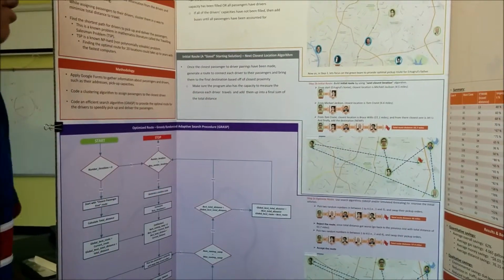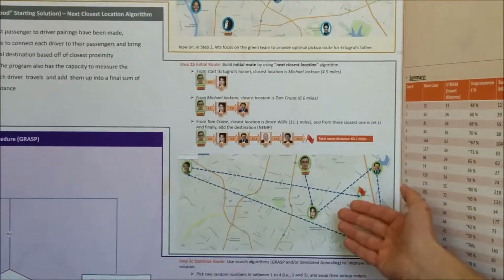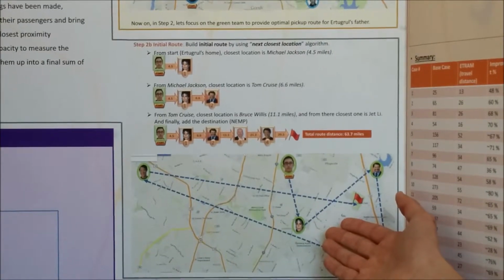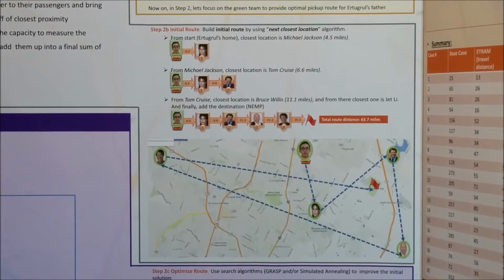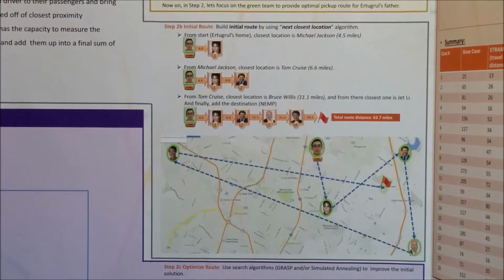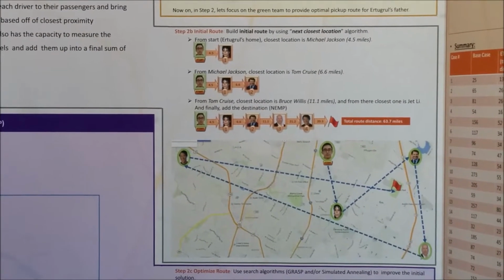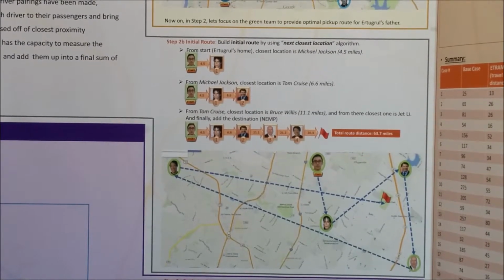Then a good initial starting solution is created based off of closest cluster. As you can see here, I start off from the starting location and move over to pick up Michael Jackson instead of Jet Li because Michael Jackson happens to be closer to me than Jet Li. And then from there to Tom Cruise instead of Bruce Willis because he's much closer. And then so forth on until I've picked up all the passengers and delivered to the final destination. With this first case, we get a total distance of 63.7 miles.